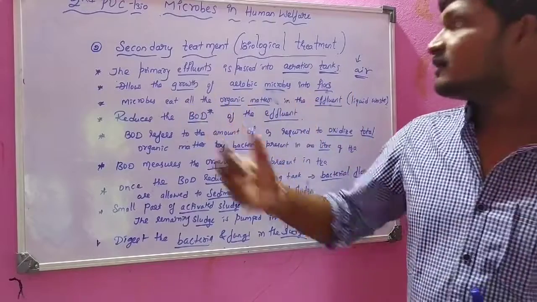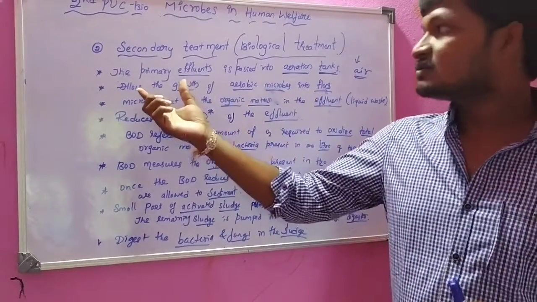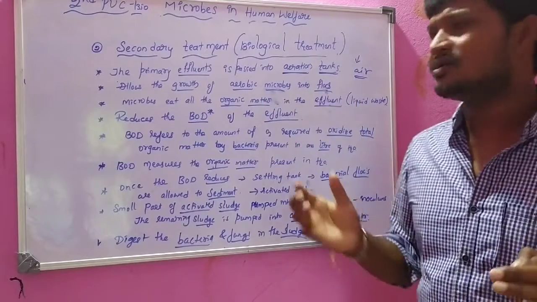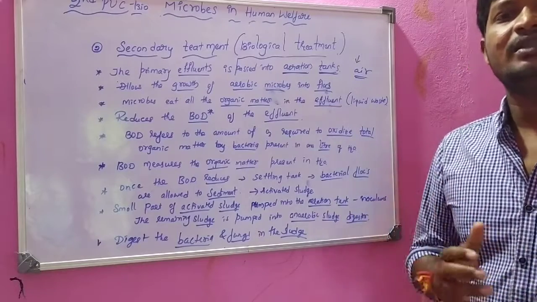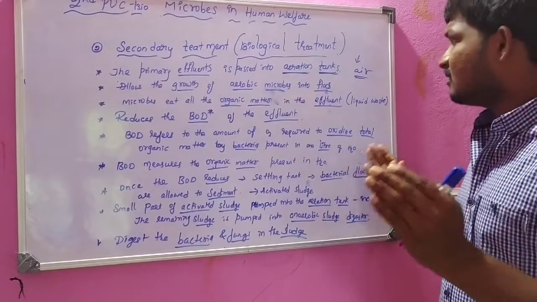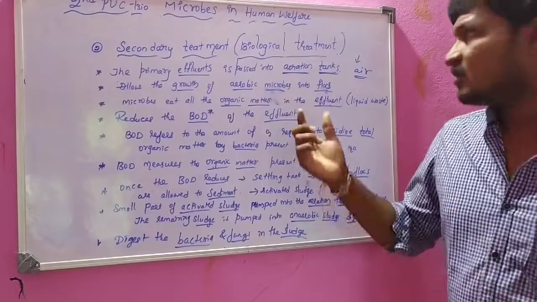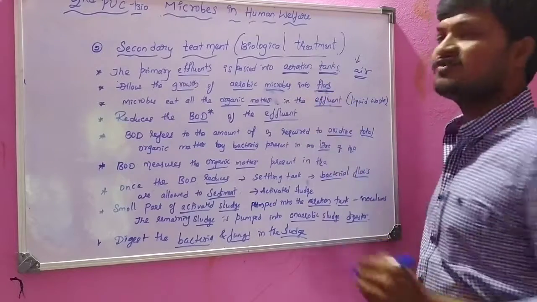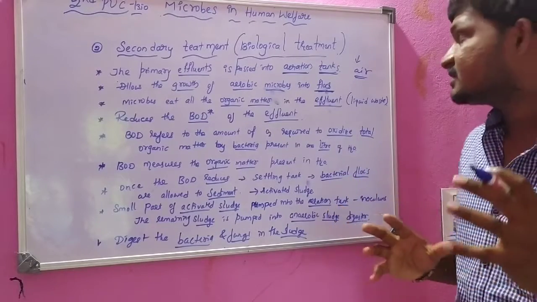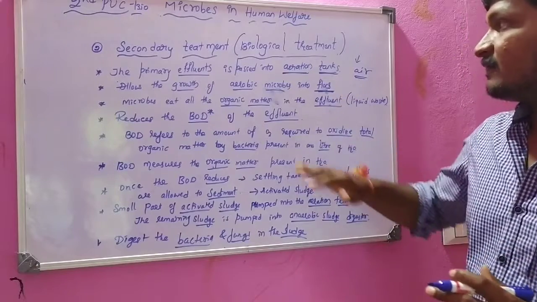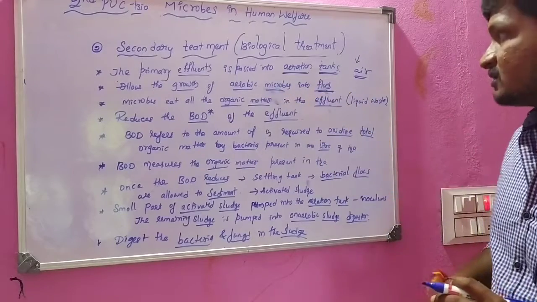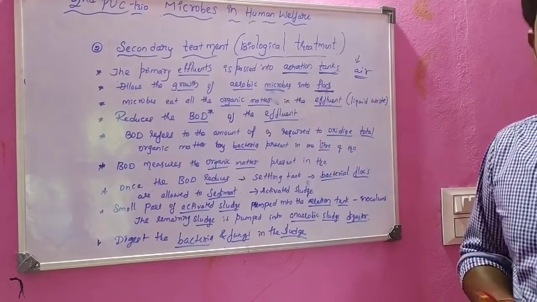Under aeration, the growth of aerobic microbes into flocks is allowed. Flocks are nothing but bacteria along with fungi. They form a mesh-like structure, a large area formed because of flocks. Flocks are the combination of bacteria along with fungal filaments. They form a mesh-like structure, a large structure in that effluent. Microbes are converted into flocks.